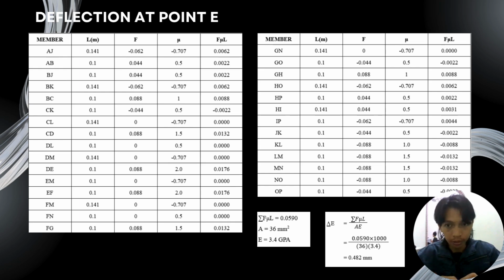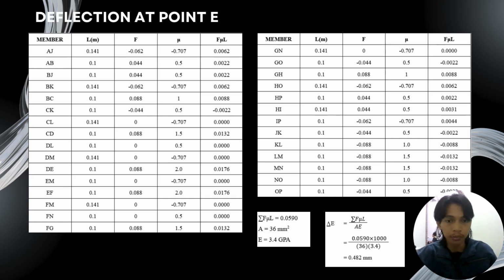So what we're going to do is put the data in the form of a table like this, where there will be member, length, force for actual force, force for virtual force, and the force times length times virtual force.